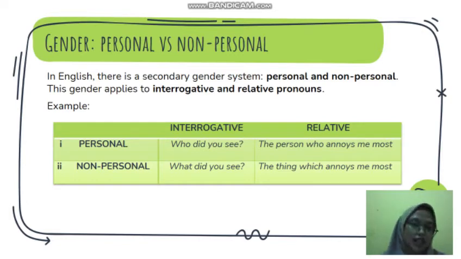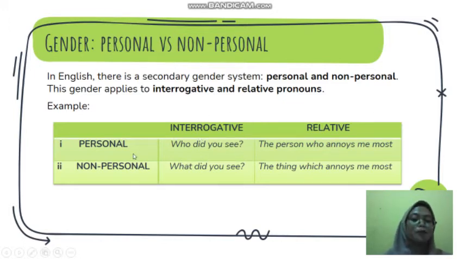In English, there is a secondary gender system, namely personal and non-personal. This gender applies to interrogative and relative pronouns. For example, personal. In interrogative, who did you see? And in the relative, the person who annoys me most. In this case, when the interrogative uses who, the relative also uses who. So the personal has similarities in interrogative and relative.